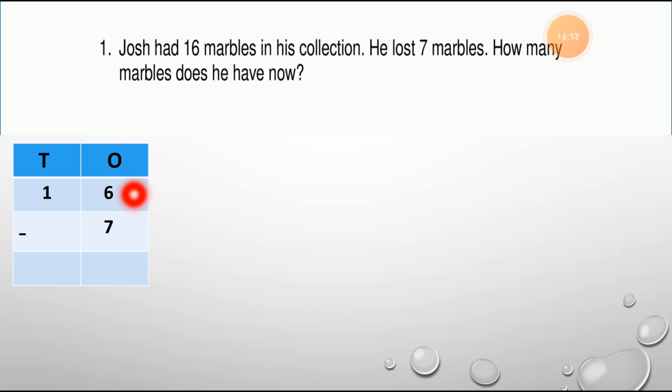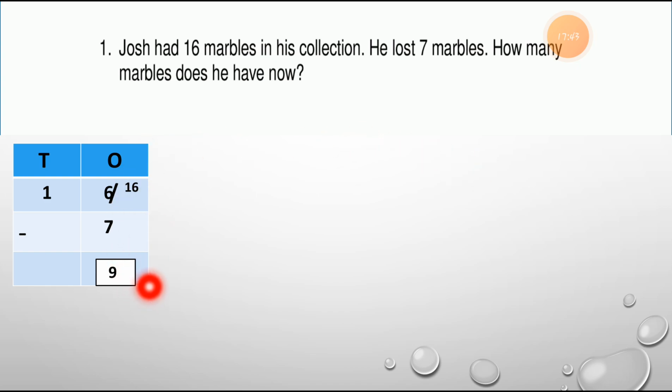So here is the ones column, 6 minus 7. But this 6 is a small number and 7 is a bigger number. So we can't cut 7 from the 6. So we have to take 10 from the tens column and add it into the 6. So 6 becomes 16. Now you can see this. I am writing the number 16. Now we can easily cut 7 from this 16. How many are left? 16 minus 7. Count it. So 16 minus 7 is equal to 9.